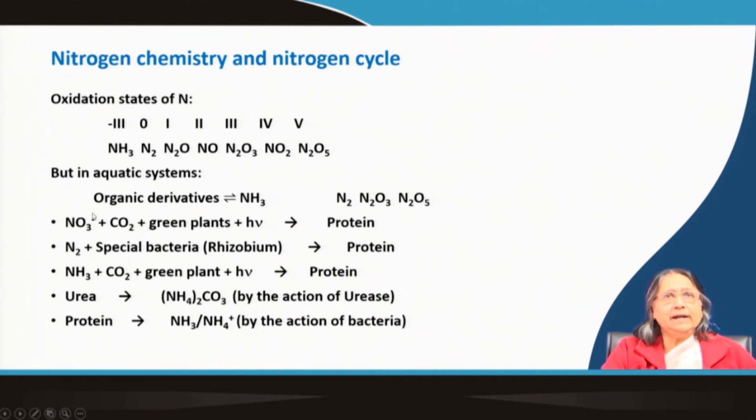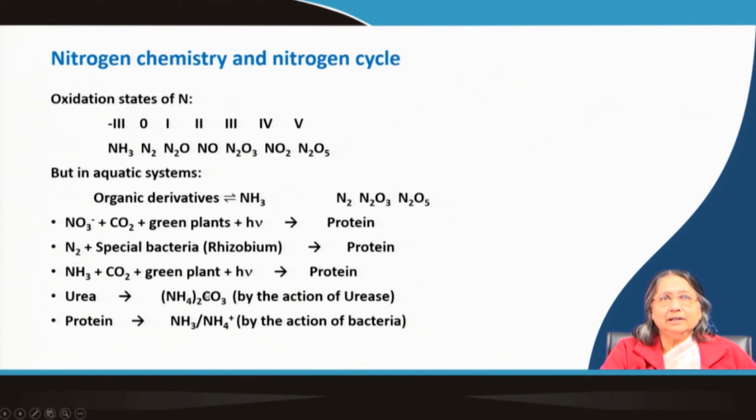Now, we can see here how nitrate is converted. Nitrate, in the presence of carbon dioxide, green plants and light, can form protein. Then there is the Rhizobium group of bacteria that I told you about just now, microorganisms that can fix nitrogen directly to form protein. Ammonia also can be converted to protein.